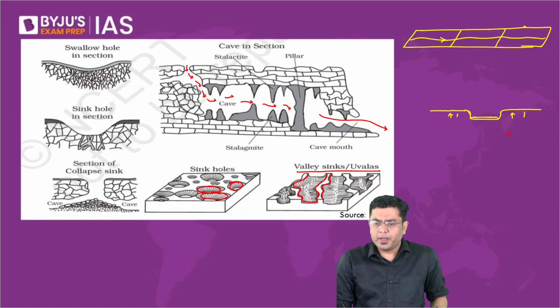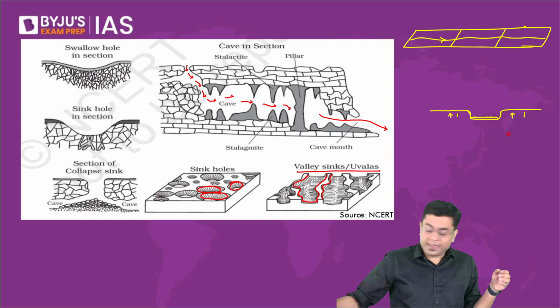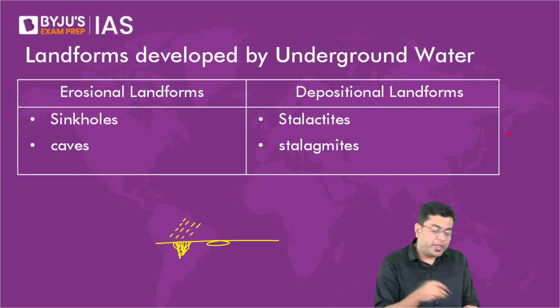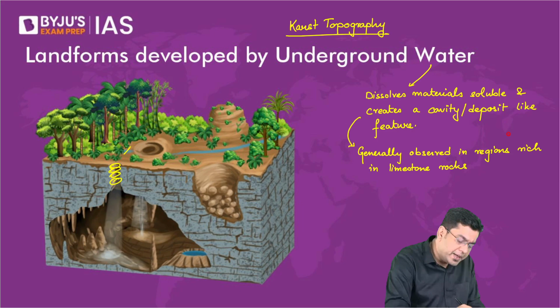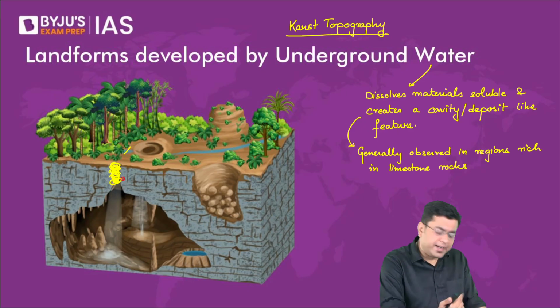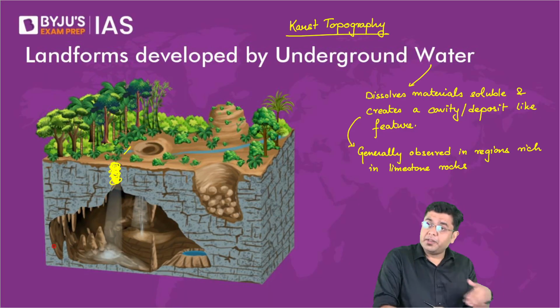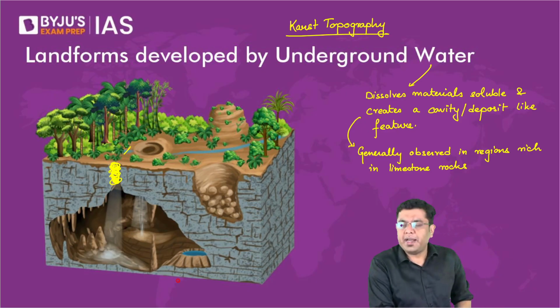Cave formation, basically what is cave formation is that, let me take the case of this particular image. Here the water keeps on dissolving the materials. It keeps on dissolving, and fresh influx of water through rain, etc., will continue to dissolve as long as there are available materials which can be dissolved. It will continue the solution process. That is how, in the entire process, it ends up creating a very large cavity. That is what a cave is.